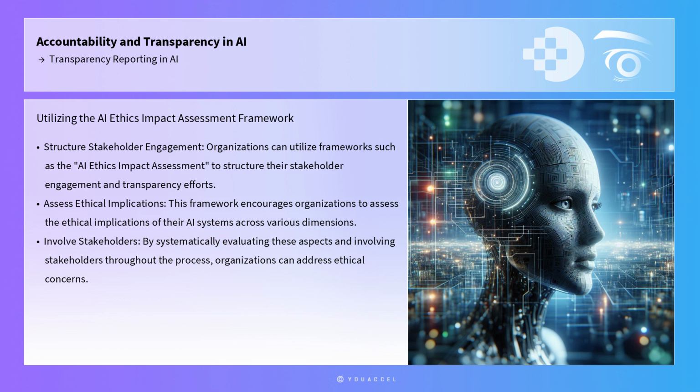Organizations can utilize frameworks such as the AI Ethics Impact Assessment to structure their stakeholder engagement and transparency efforts. This framework encourages organizations to assess the ethical implications of their AI systems across various dimensions, including transparency, privacy, and fairness. By systematically evaluating these aspects and involving stakeholders throughout the process, organizations can produce comprehensive transparency reports that address ethical concerns and demonstrate accountability.